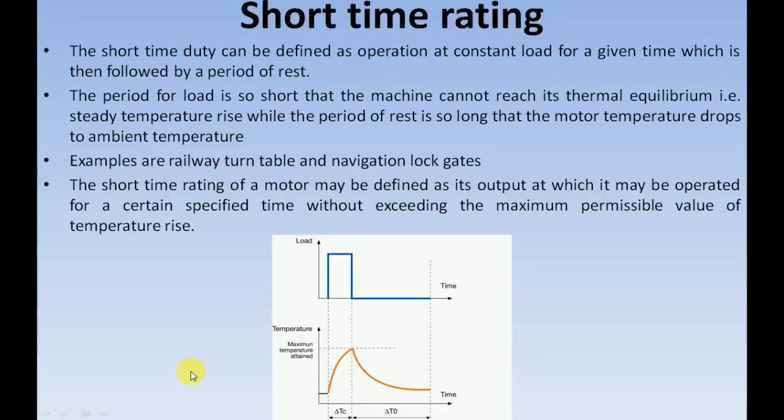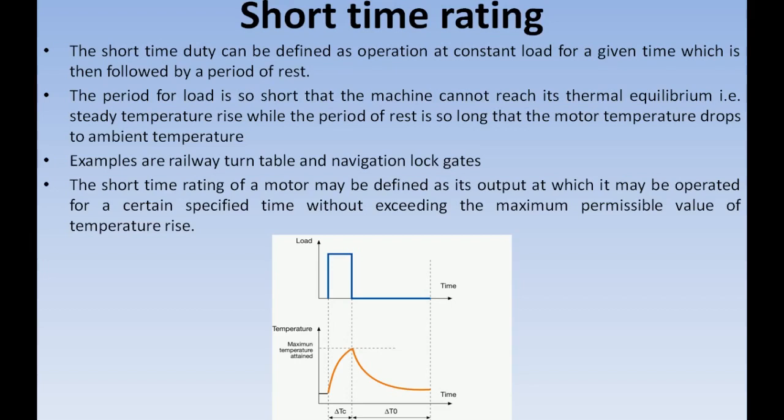Next we are going to study about short time rating. Basically there are different types of duty as per the IS specifications for rotating machines. There is continuous duty, short time duty, intermittent duty, and there are different types of intermittent duties etc. So let's look here at short time duty.